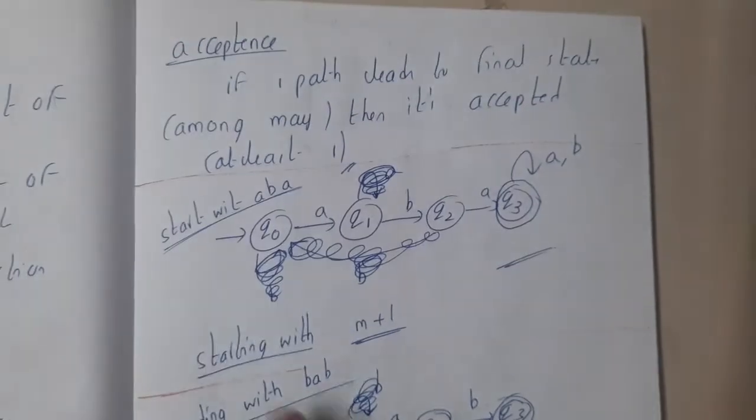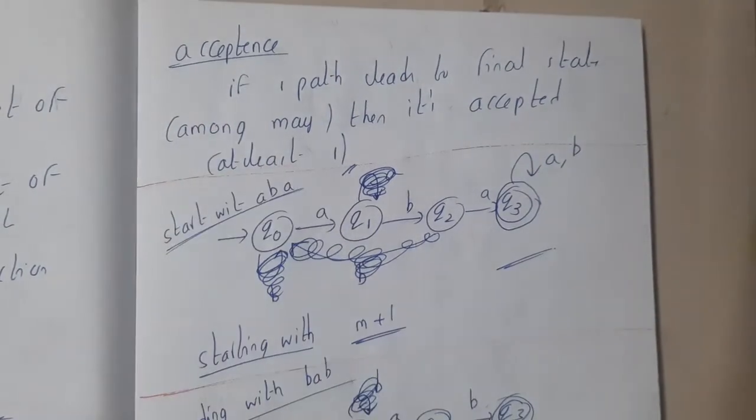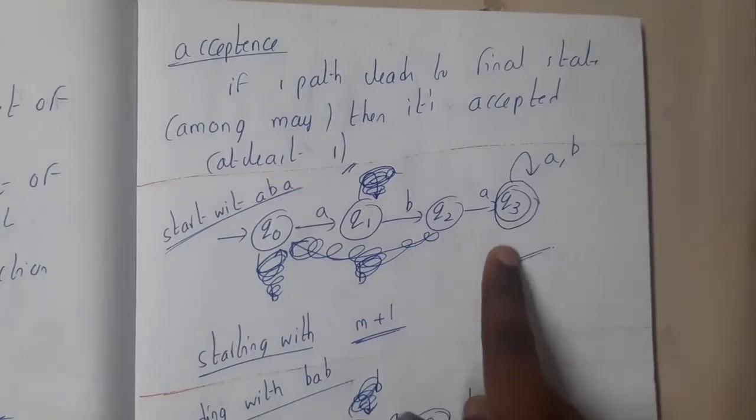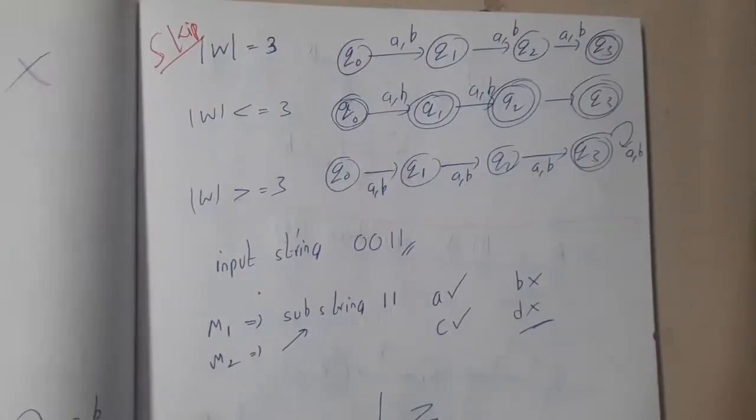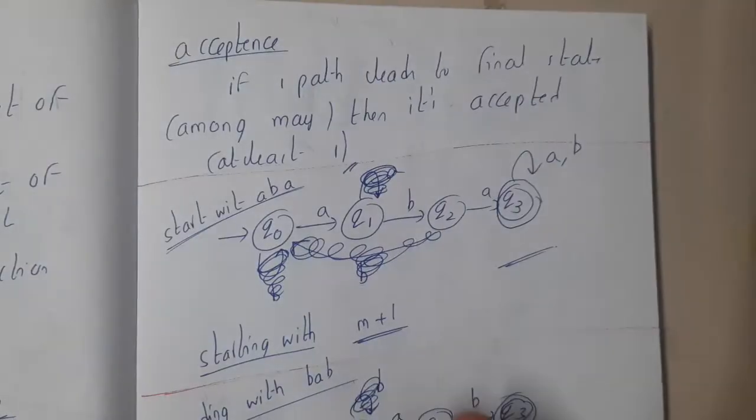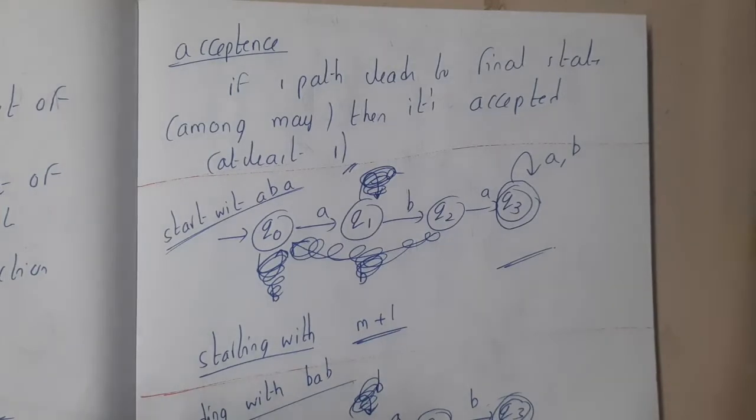Now your question might be, when will a string be accepted? Once you reach the final state, you can accept it. Let us take some small examples. I will most probably take the same examples we covered in DFAs. So let us start.